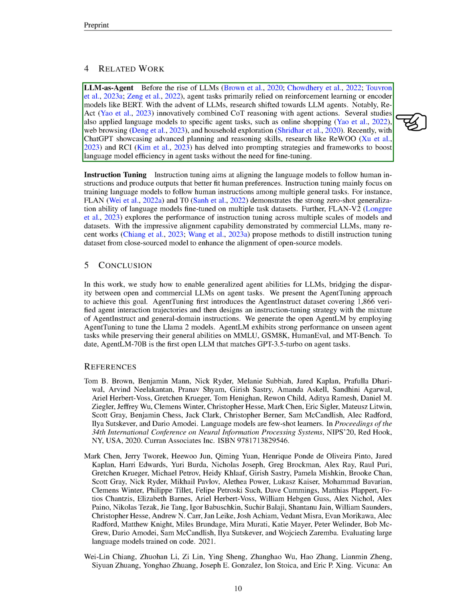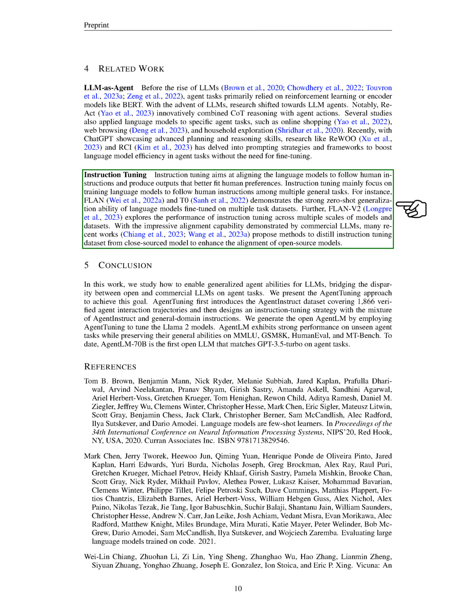The role of instruction tuning. Instruction tuning is a process that aims to align language models with human instructions, thereby producing outputs that are more in line with human preferences. The primary focus of instruction tuning is to train language models to follow human instructions across a variety of general tasks. For example, both FLAN and T0 have shown the strong zero-shot generalization ability of language models that have been fine-tuned on multiple task datasets.